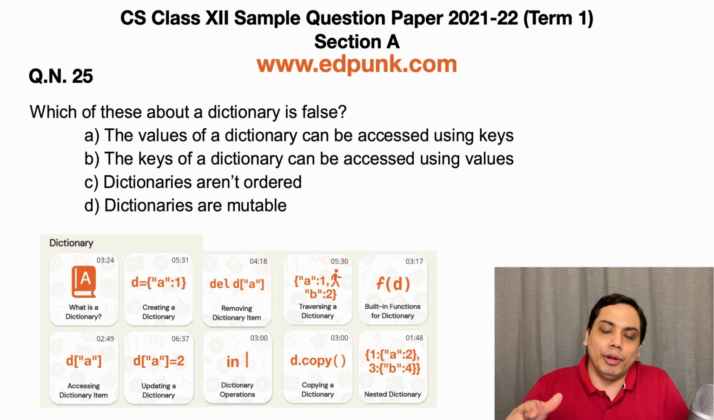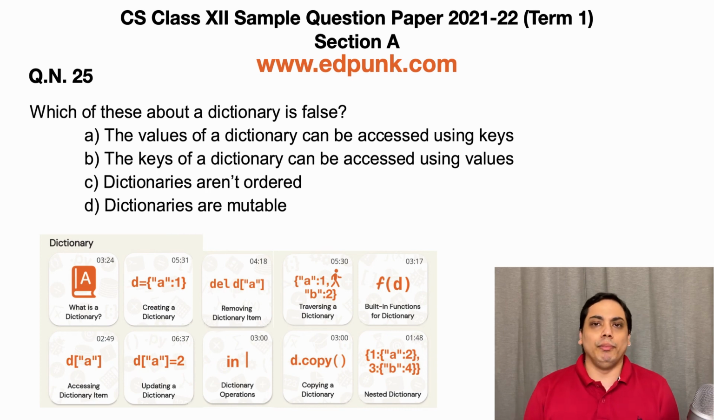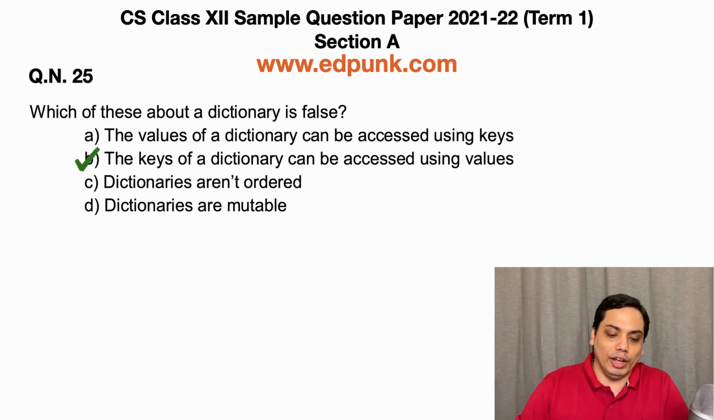Option C is correct because dictionaries aren't ordered because they are not indexed based on location or position. And option D, dictionaries are mutable. Dictionaries are mutable because you can modify the dictionary values corresponding to some keys or add new values corresponding to some new key. So dictionaries can be modified and they are mutable. So D is also true. So the correct answer was B, where you were trying to access the keys of the dictionary using the values and you cannot do that.